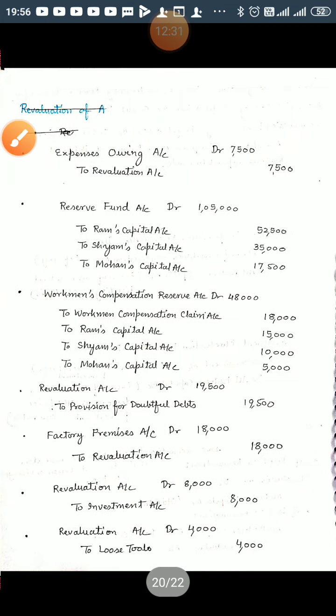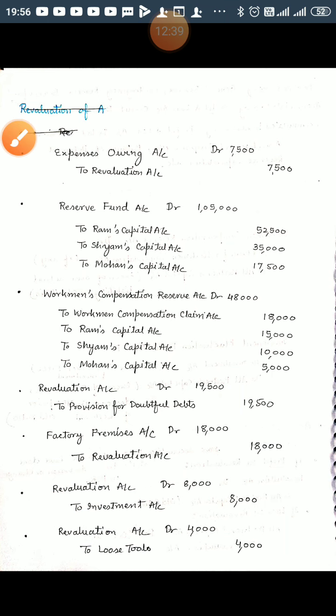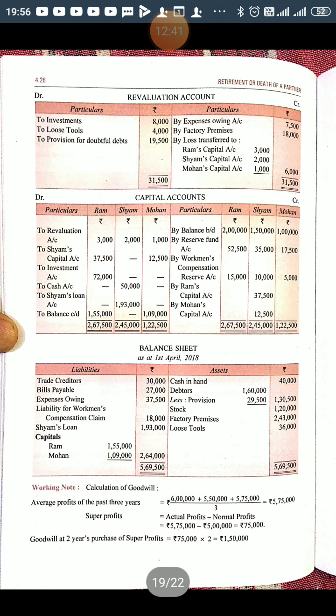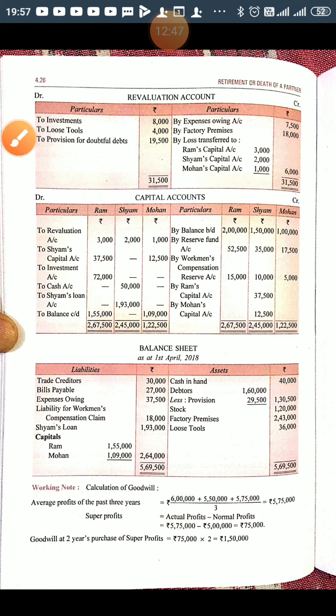So journal entry will be revaluation account debited to investment account 8,000, and this investment has been taken by Ram at that value, that is Ram has taken the investment at 72,000.